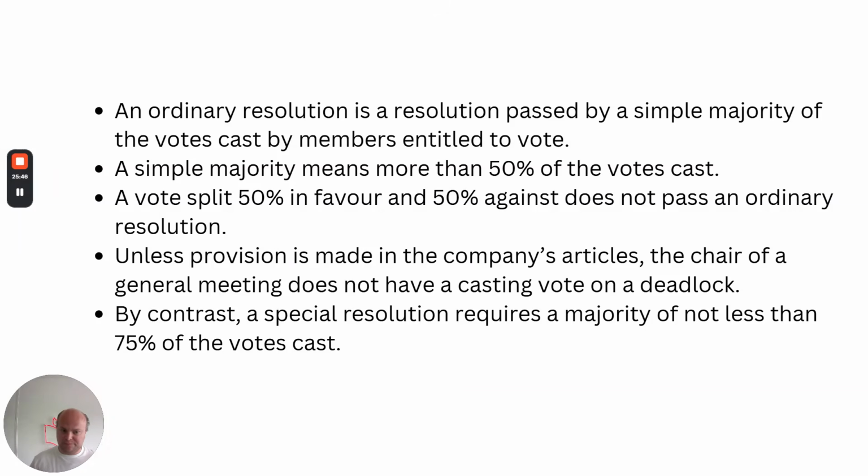So a resolution passed by a simple majority is an ordinary resolution. That means more than 50% of the votes cast. A 50-50 split does not pass an ordinary resolution. We don't have, under the model articles, the concept of a casting vote by a chair of a general meeting, and a special resolution requires at least 75%.